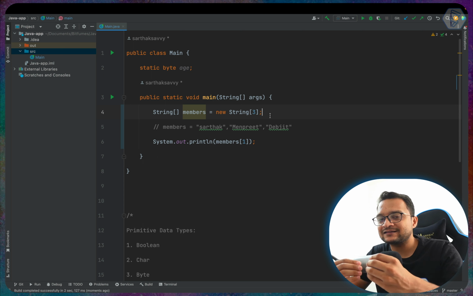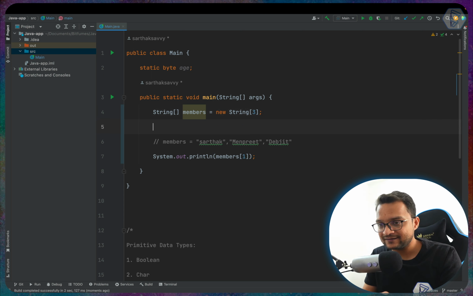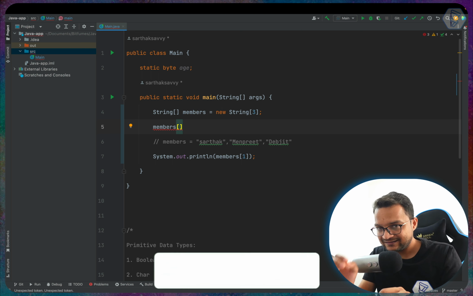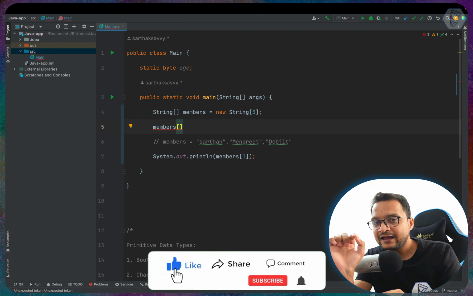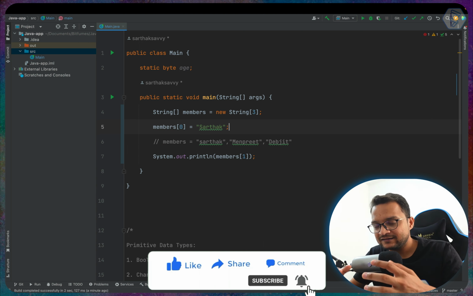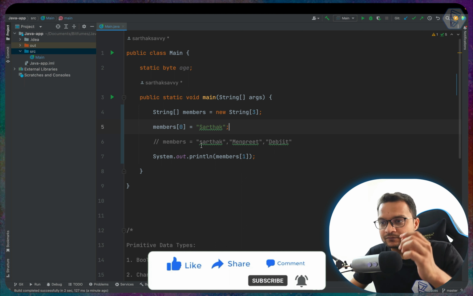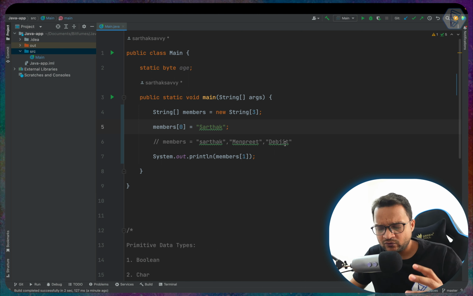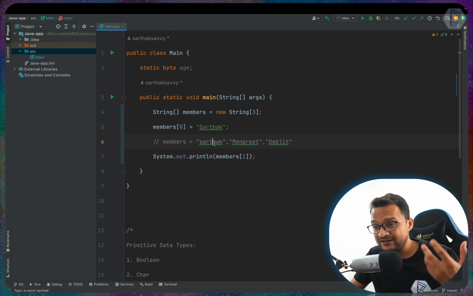Now I'm going to assign the value. How can we assign? We just say members, and then we use the same square bracket, and this time I'm going to define the index number. The index starts from 0, and at that index I'm going to put Sarthak. So what does this 0 mean? Whenever we say that we have 3 elements inside members, one is Sarthak, second is Manpreet, and third is Debjit.